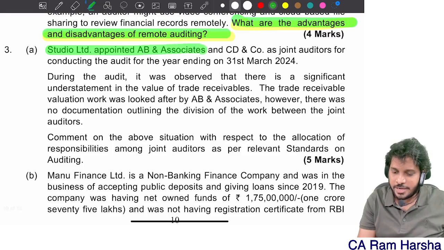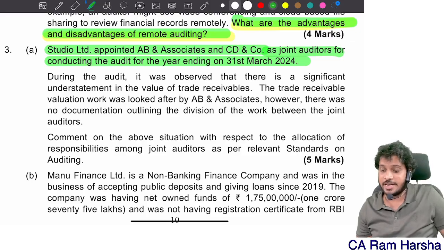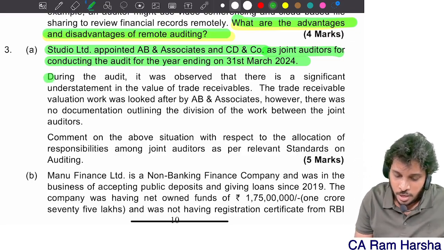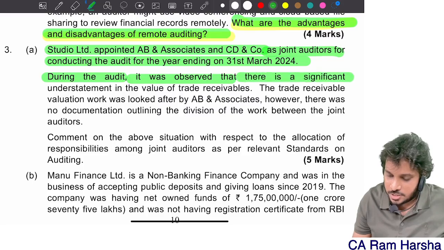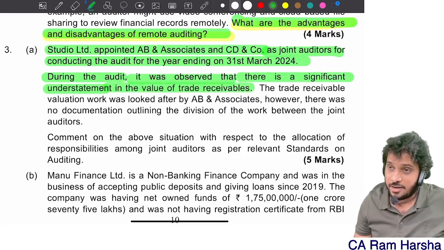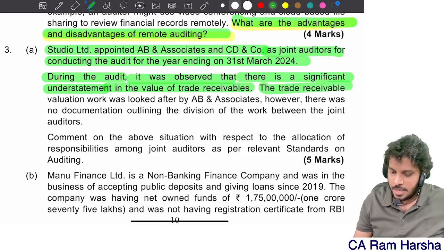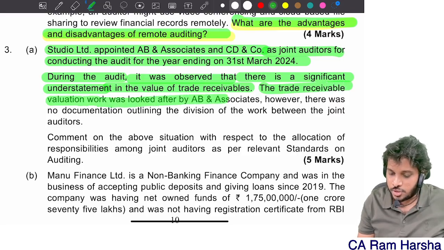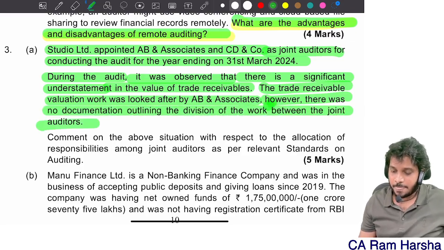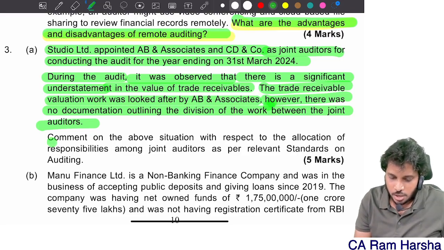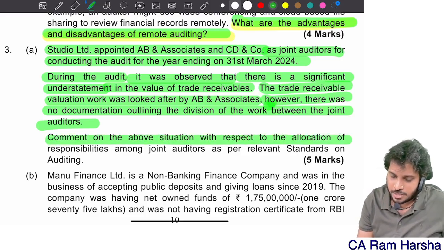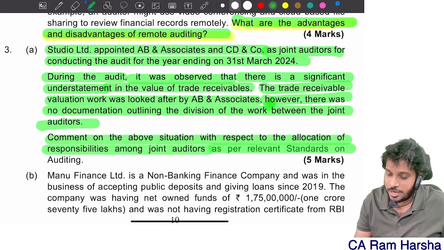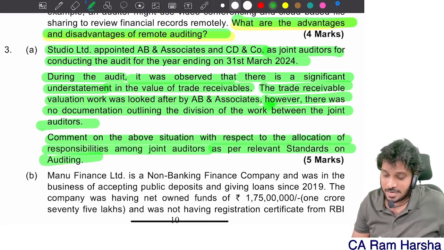Studio Limited appointed AB Associates and CD as joint auditors for conducting the audit for the year ended 31st March 2024. During the audit, it was observed that there is a significant understatement in value of trade receivables. The trade receivable valuation work was looked after by AB Associates. However, there was no documentation outlining the division of work between the joint auditors. Comment on the above situation with respect to allocation of responsibilities among joint auditors as per the relevant standard.